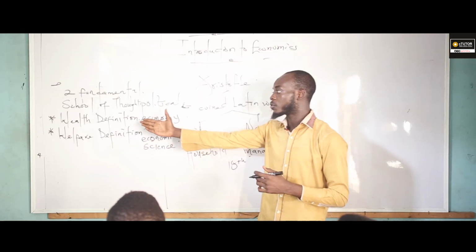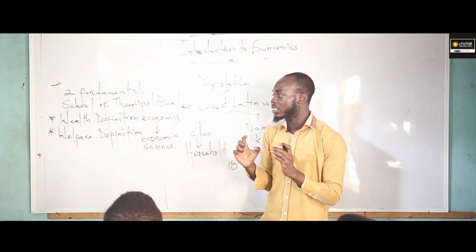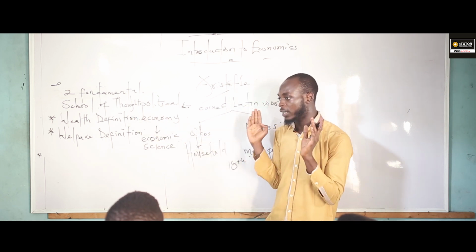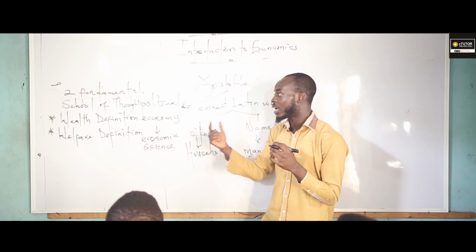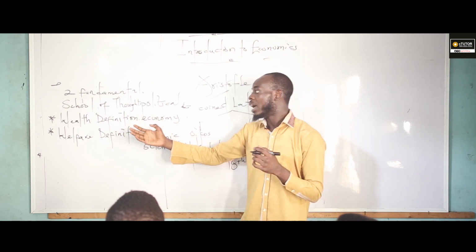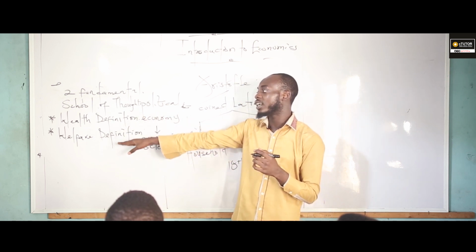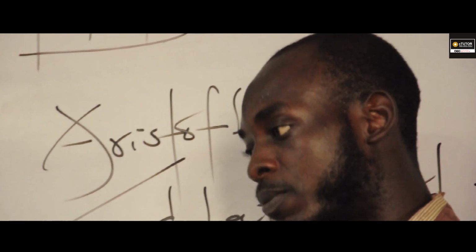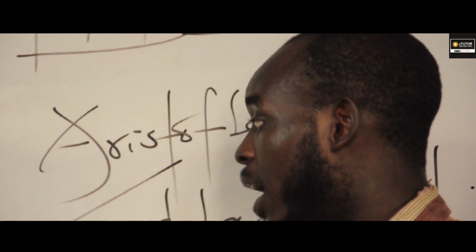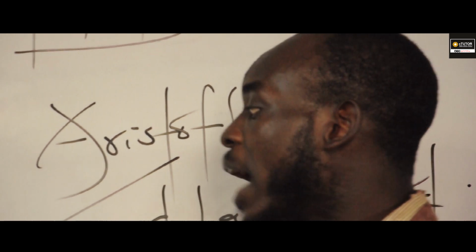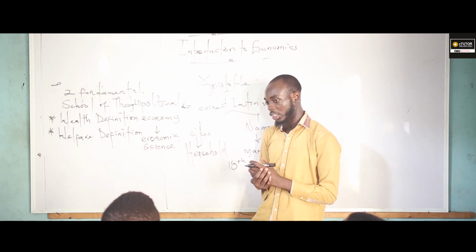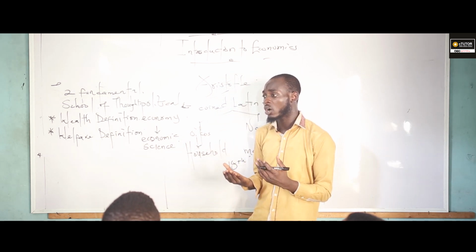Now, the reason why these schools of thought are different is just that their definitions emphasize different things. The first school of thought, which is regarded as the wealth definition, was headed by a man called Adam Smith, while the welfare definition was headed by a man called Alfred Marshall.